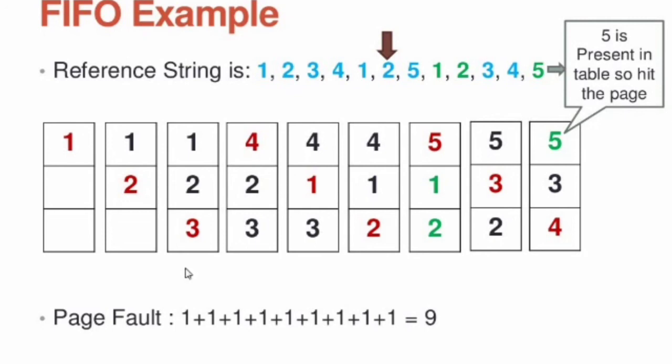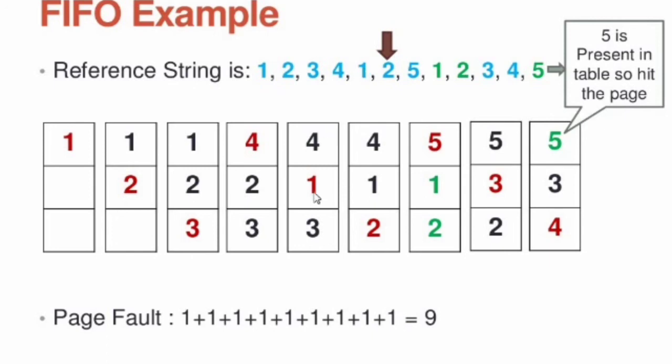How did we get 9? During page 1 accessing, we got the first page fault error. During page 2, the next page fault error. Page 3, the third page fault error. During page 4 accessing, we got a page fault error. Now how many page faults are there? 1, 2, 3, 4. Next we move to page 1.